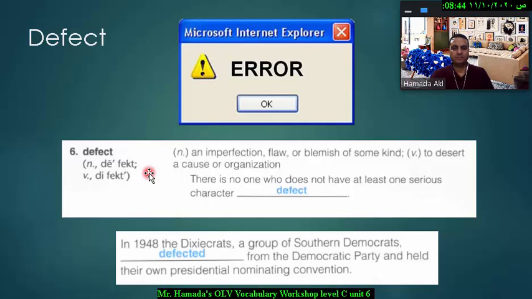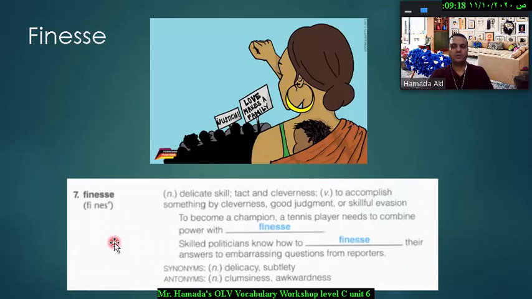And also if you use it as a verb, as I told you, it means to desert or to leave a cause or organization. For example, some of the teachers defected their schools because of COVID-19. Next word is the word finesse.